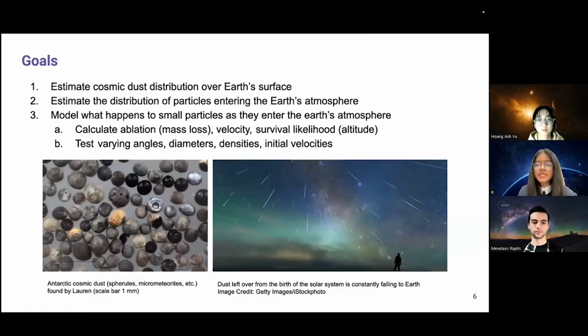First, we will create a model to estimate cosmic dust distribution found within a given strata of the Earth's surface from a certain time period. Afterwards, we'll work backwards to estimate the distribution of particles that enter the Earth's atmosphere. Lastly, we will provide an initial estimate of what happens to the particles as they enter the Earth's atmosphere by calculating ablation, velocity, varying angles, and testing other different parameters.